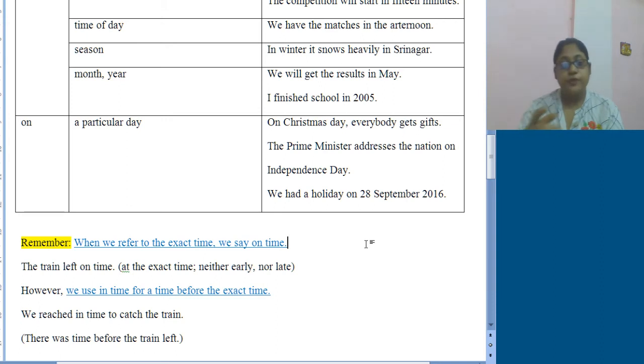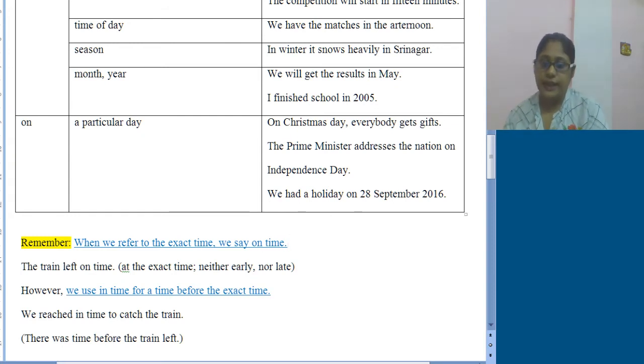And just look at the next example, we reached in time to catch the train, means we had time with us before the train left. Suppose your train is at 17:05 and you have reached the station at around 4:50 or 4:55. That means you have time. In such cases you will say in time. Okay, these two things we need to remember.